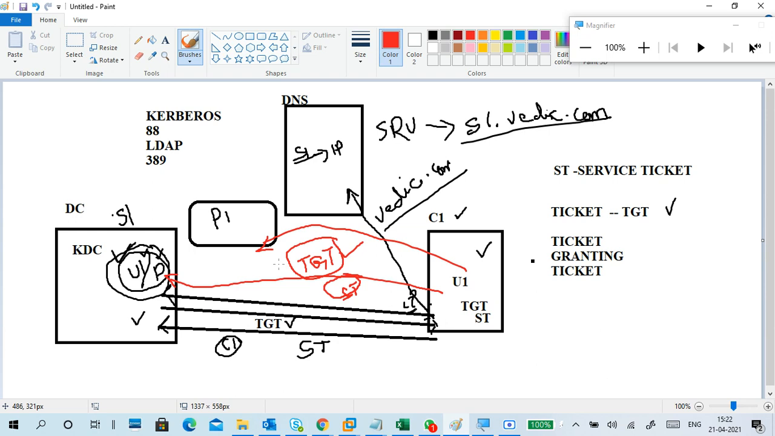Ticket granting ticket: once you got authenticated, you got a ticket granting ticket. For accessing anything, you need a service ticket. The ticket granting ticket is helpful. So this is the authentication process in Active Directory. I think some of you still have doubts in Active Directory.